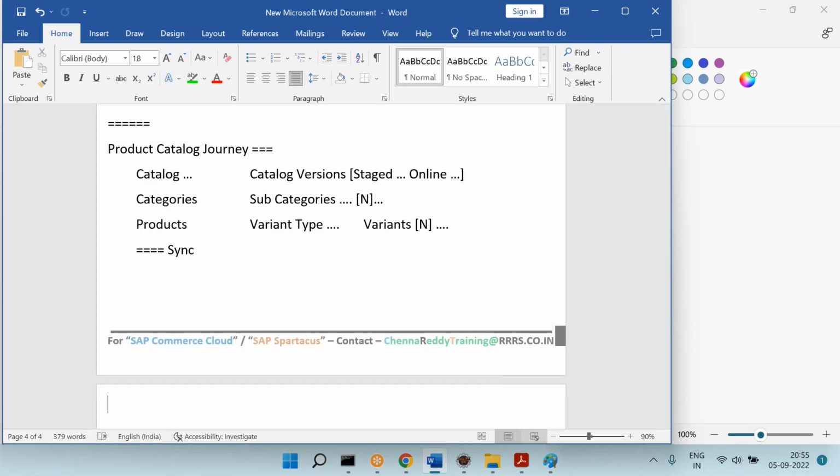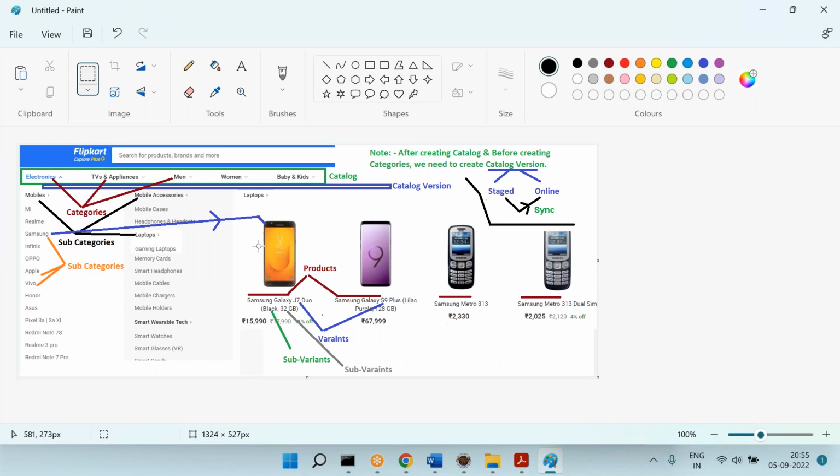Now we want to create this kind of product catalog. If I want to create it, tell me which is the first step we can do. Yesterday we discussed this one, so if anyone wants to recollect it, you can. So these are all called a catalog. After the catalog, we have a catalog version, which is staged and online. This electronics, men's, all those are called categories. Within electronics, we have mobiles, those are called subcategories. Within mobiles, you have Samsung mobiles, Lenovo mobiles, those are again subcategories. Like that, we can have n number of subcategories.